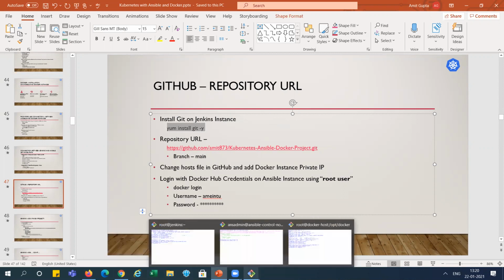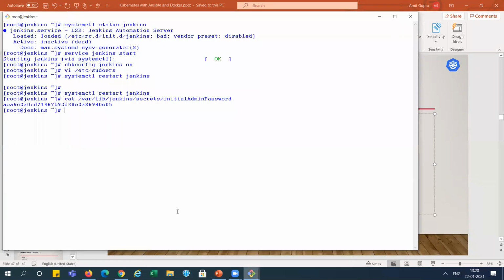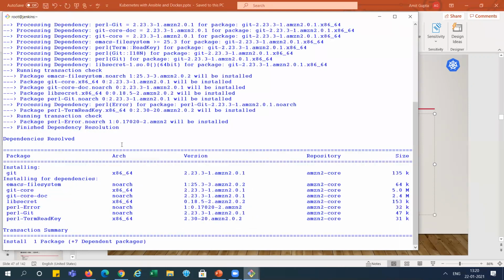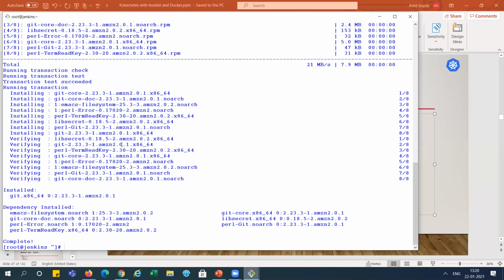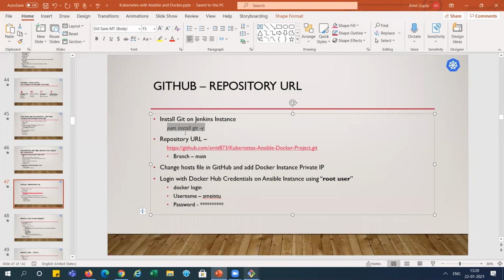So I'm going back to the Jenkins system. This is our Jenkins, right? So I'm running the command to install Git over here. This installation will take only a few seconds. It's done, right? So we have done this one.